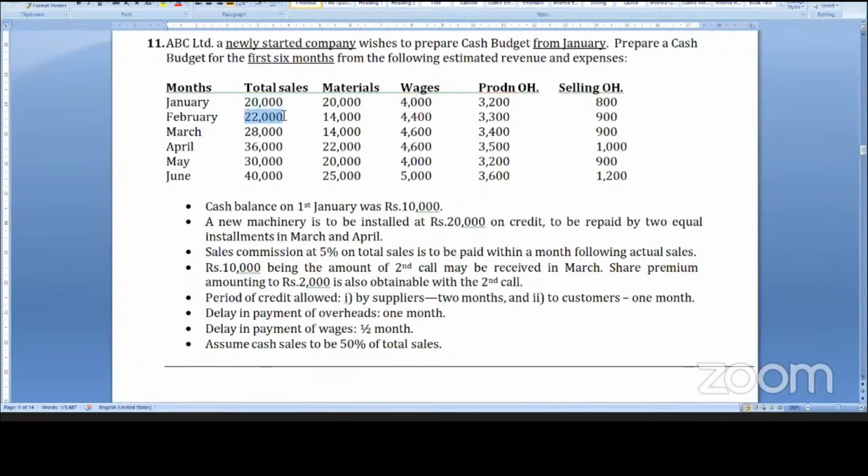February sales commission 5%, 1,100 will be paid in March. March 5%, 1,400 will be paid in April. April 5%, 1,800 will be paid in May, and so on. And then you can see here 10,000, the second call, may be received in March. So in March the call money will be received.